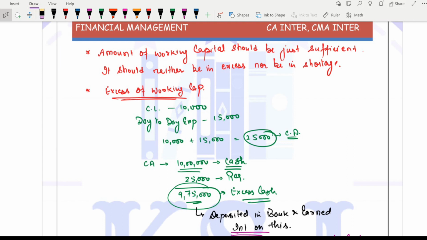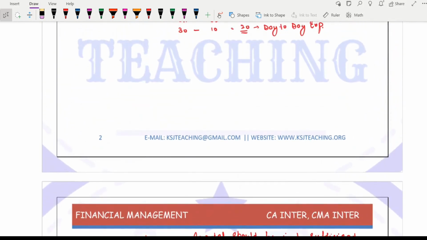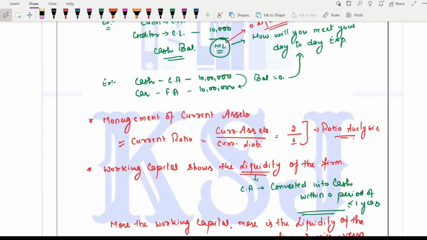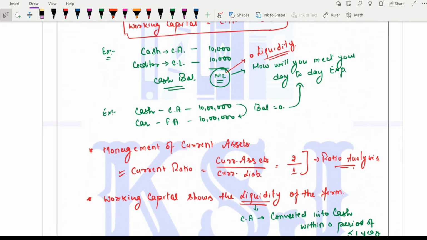And working capital, as I told you, is the excess of current assets over current liabilities, and it is also known as management of current assets, so that excessive investment should not be there in current assets and short investment should not be there either, right? So if we summarize it, working capital is the amount which is required for a short period of time to meet our day-to-day expenses.